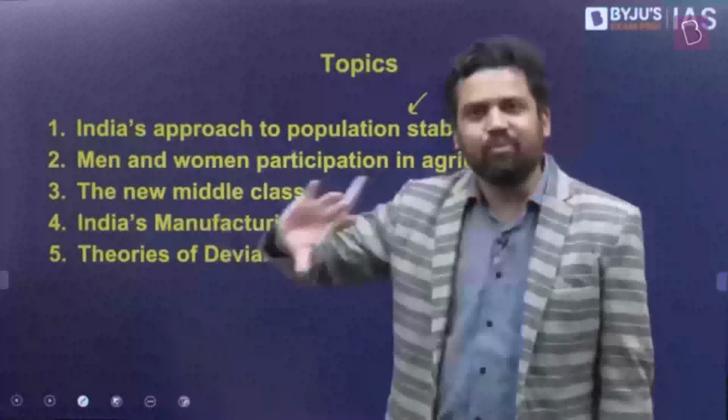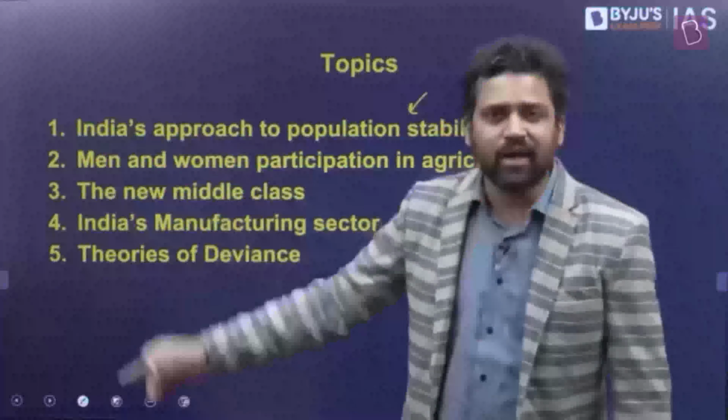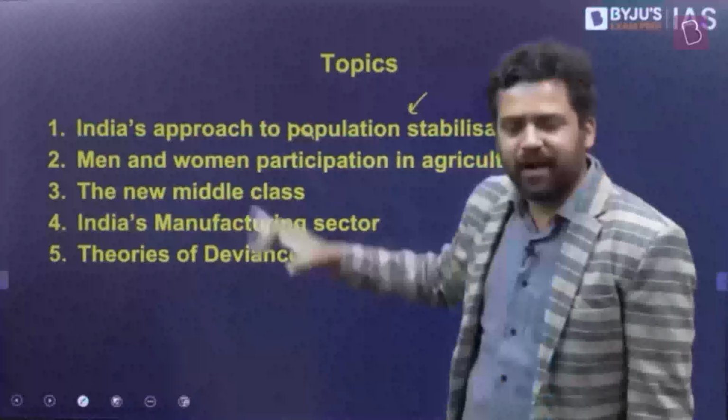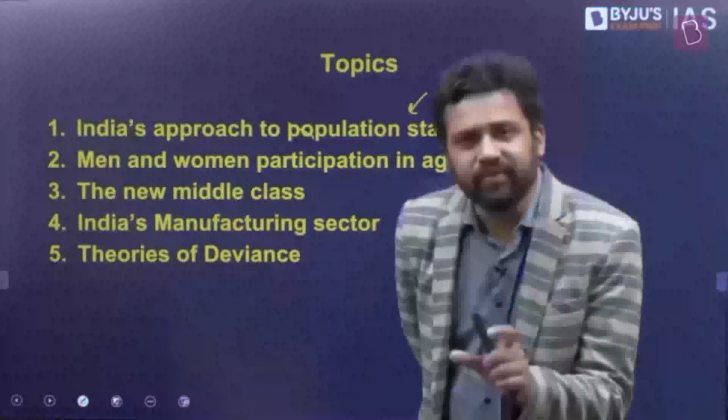In sociology paper 2, there is one section completely related to population, and it has multiple things related to population: India's population policy approaches, different kinds of demographic parameters, and analysis along those lines. All these things are part of your syllabus. So the first topic is India's approach to population stabilization. Here we are not only going to look at India's approach, we will try to find out the similarities or differences, divergence between India and China.